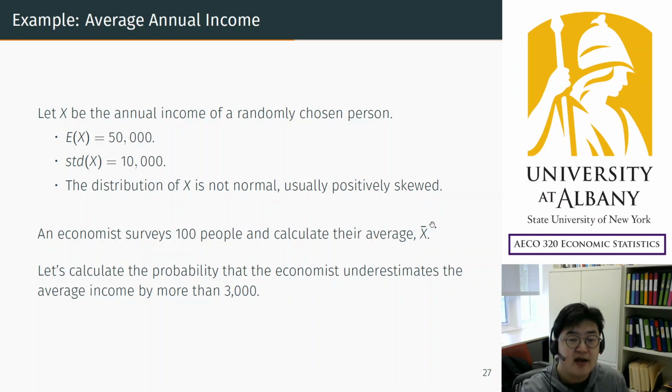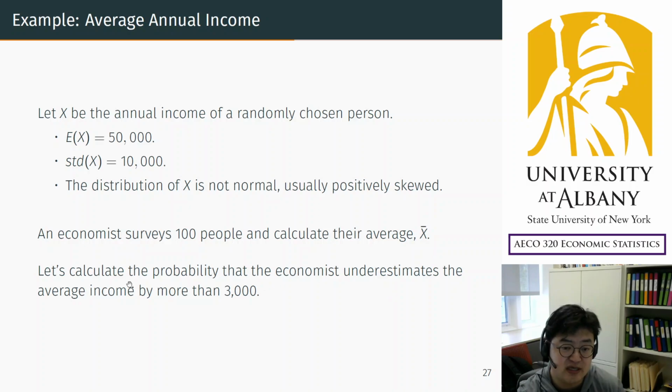I am interested in the mean annual income, but I do not know this number. So instead, I asked 100 people and calculated their average income. Then the difference between this sample average and the true mean, the true expectation, is the estimation error in the sample average.